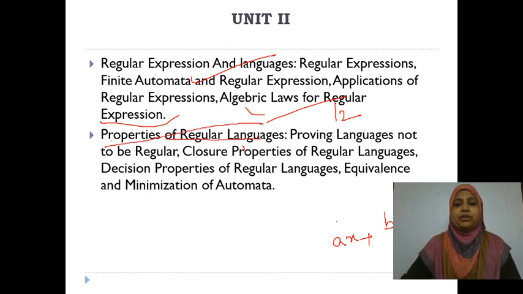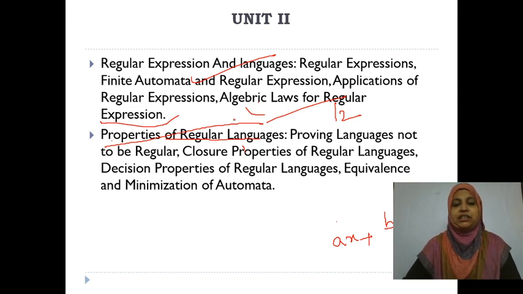Here in this case, you are going to check whether the given language is regular or not. How are you going to check? You have to construct a DFA for the given language, and if you reach the final state, then only you can say that the particular language is accepted by the DFA or NDFA. If that language is accepted by the DFA, then only that language is a regular language.